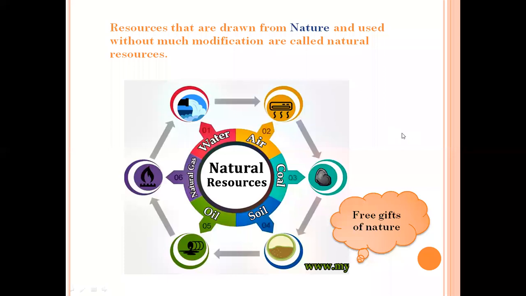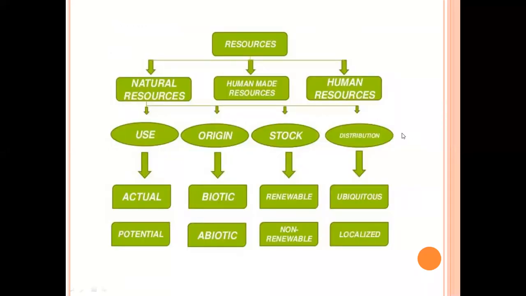Now I hope this is clear to you. Here again there is a table for resources. Resources are classified into natural, human made, and human. Natural resources are classified into different groups, depending upon their usage, their origin, their stock and distribution.